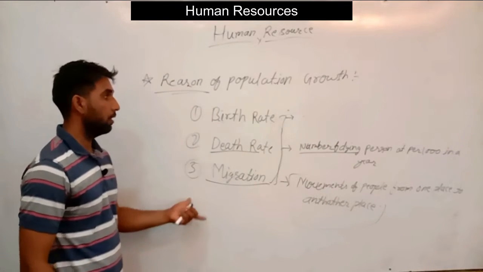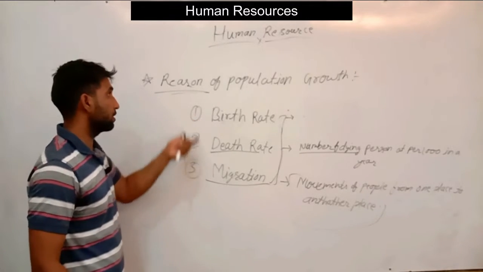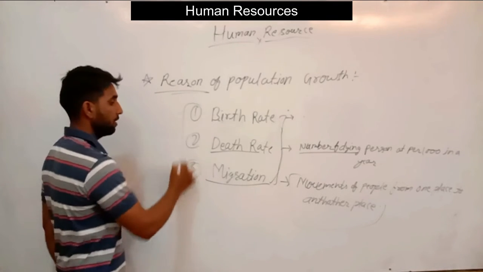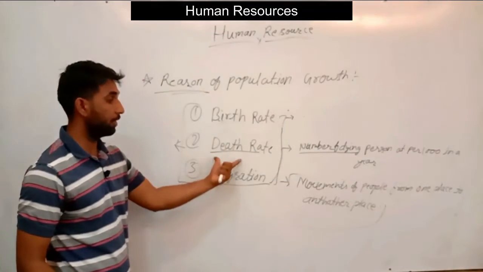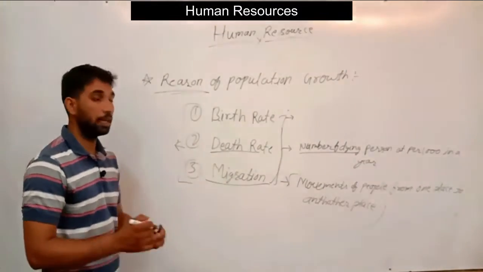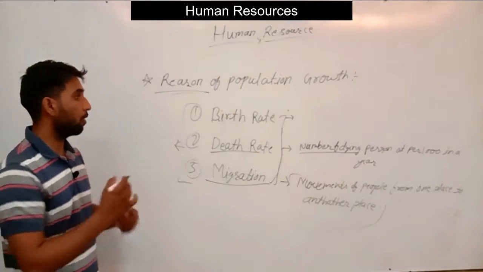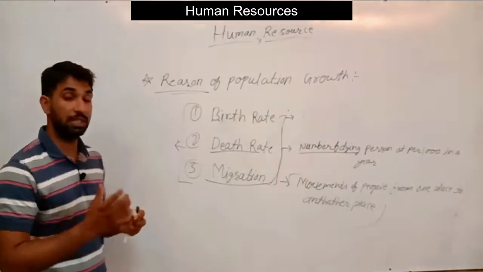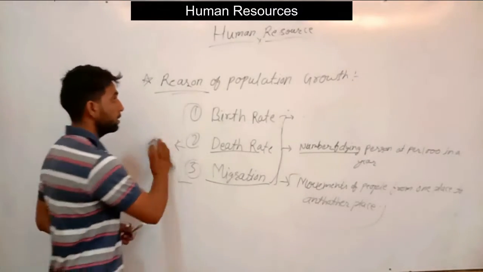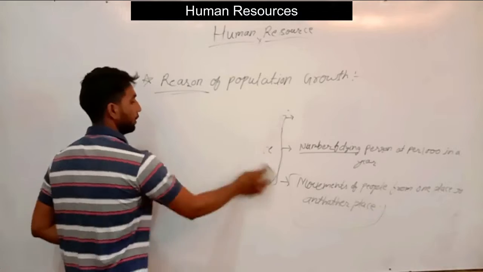In brief, the main reasons of population growth in India are birth rate, death rate and migration. Now how do these affect population growth and population change in India? First, birth rate and death rate.